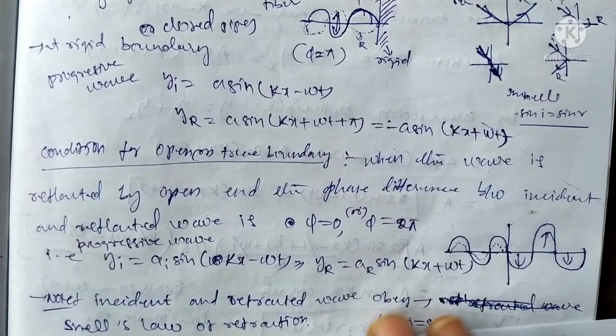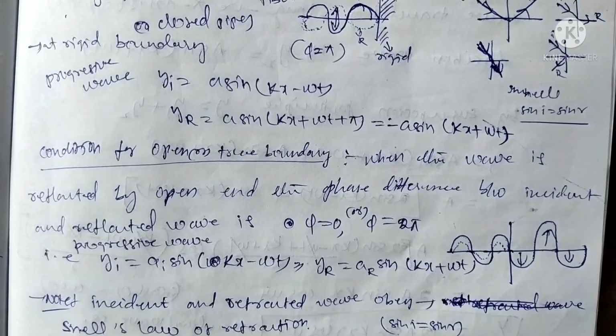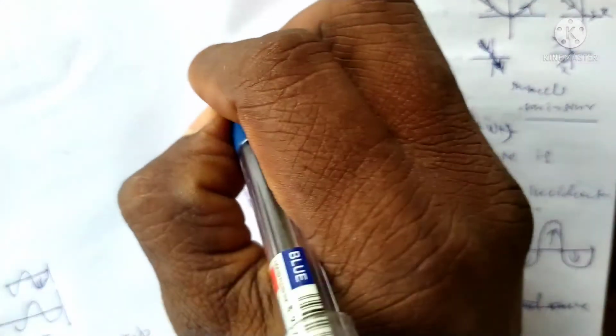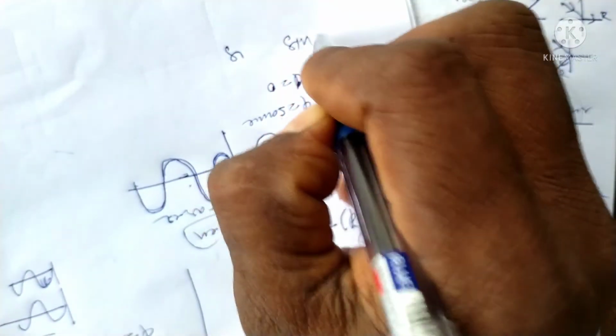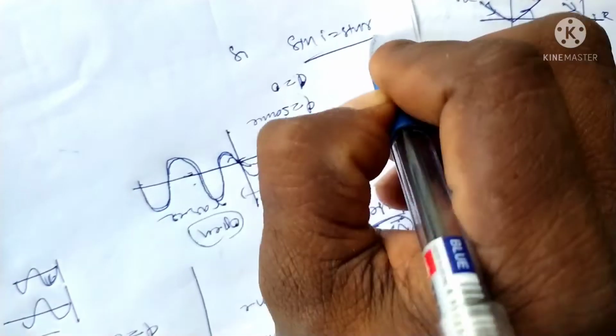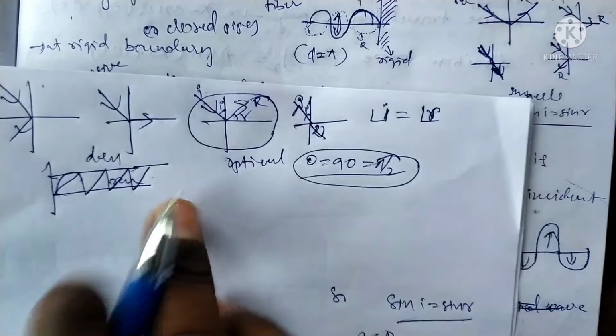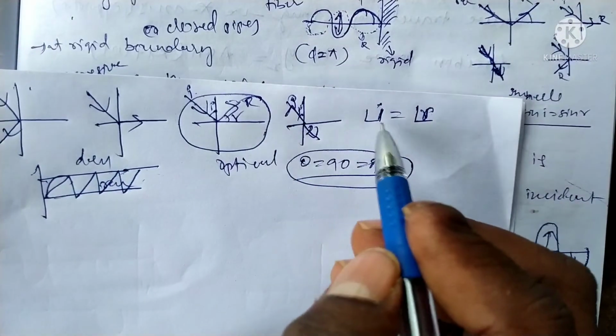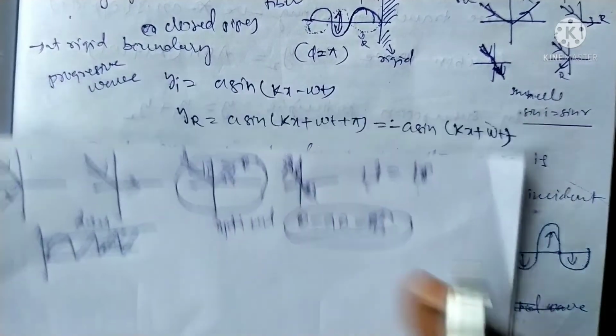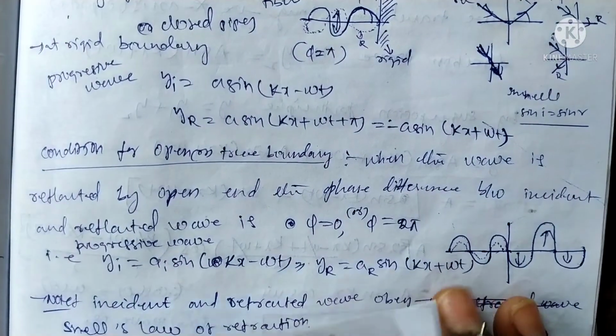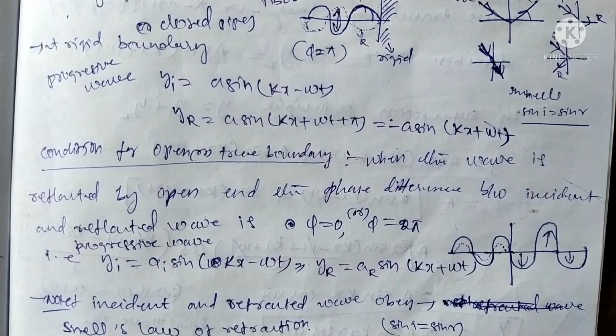Note that here it depends upon Snell's law, which is equal to sin i by sin r.